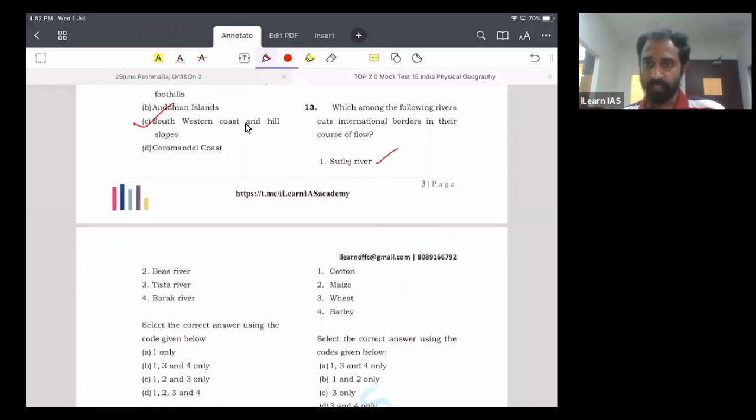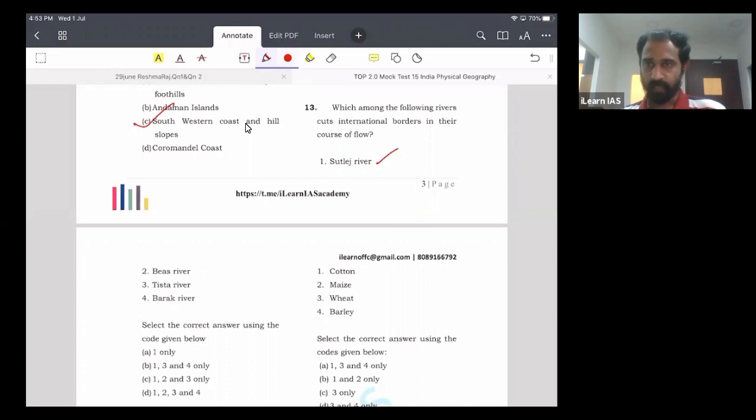So in India, the states through which it passes are Himachal Pradesh and Punjab. And we know the important dams, the Bhakra and Nangal dams, are located across the Sutlej River.